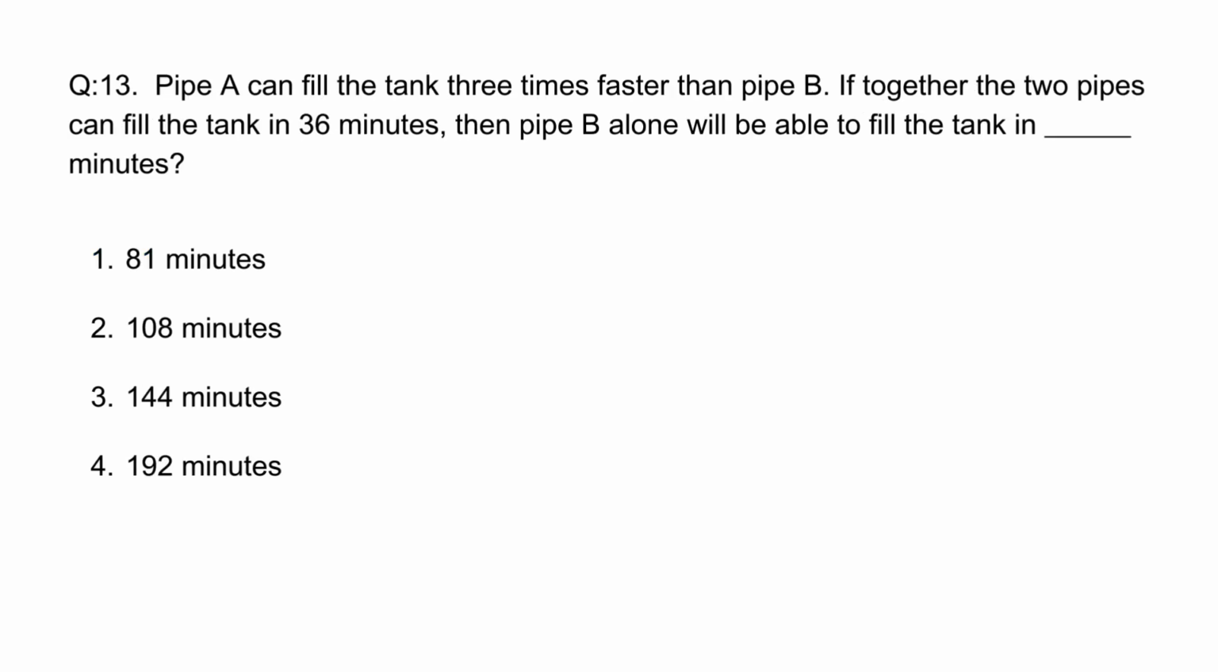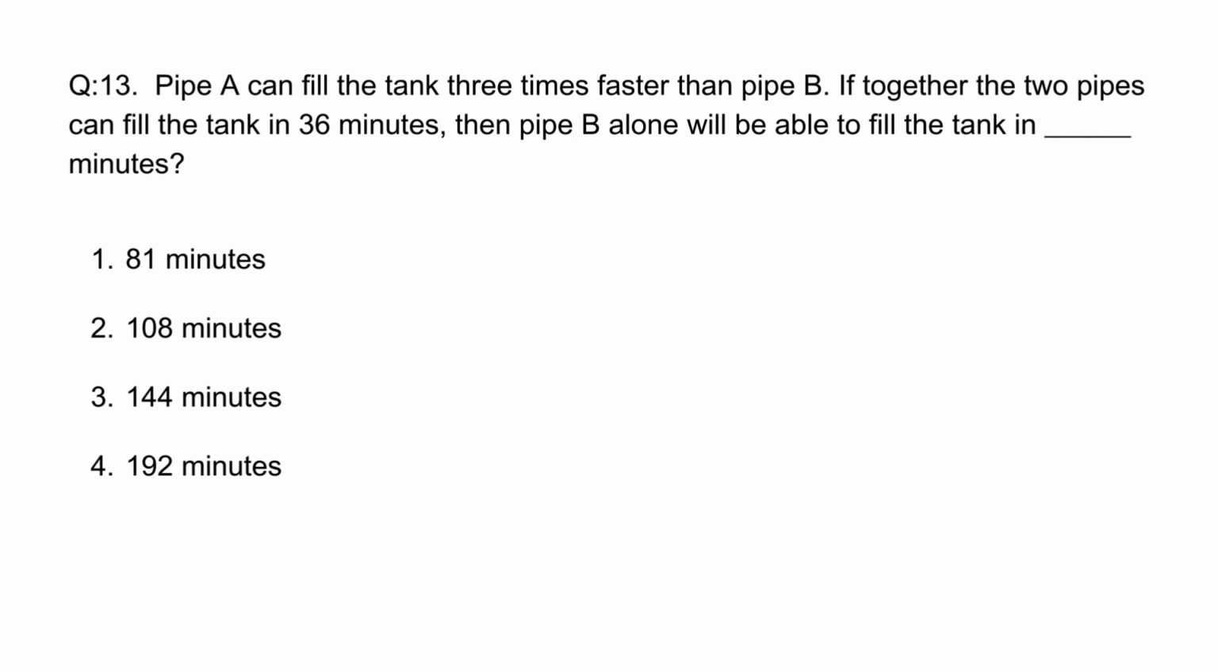Question number 13. Pipe A can fill the tank 3 times faster than pipe B. If together the two pipes can fill the tank in 36 minutes, then pipe B alone will be able to fill the tank in dash minutes. Option 1, 81 minutes, option 2, 108 minutes, option 3, 144 minutes, option 4, 192 minutes.